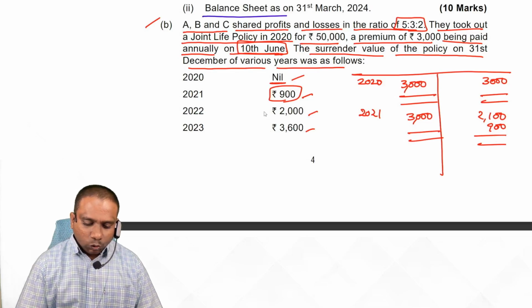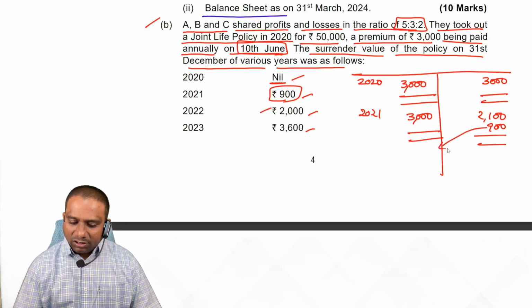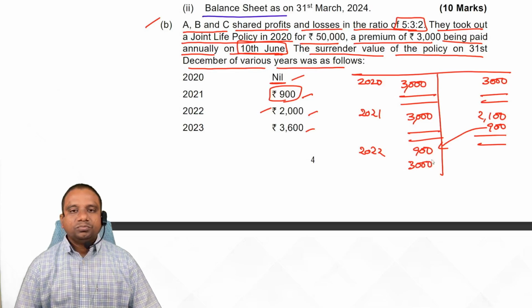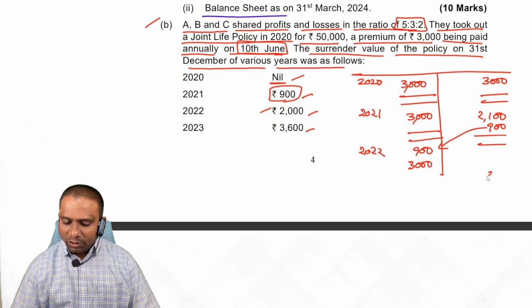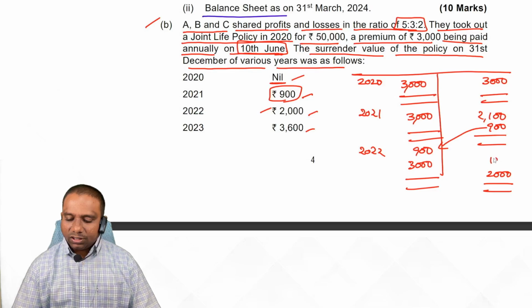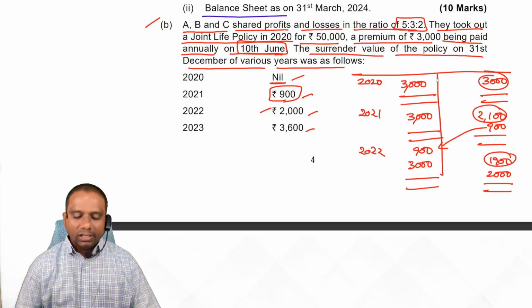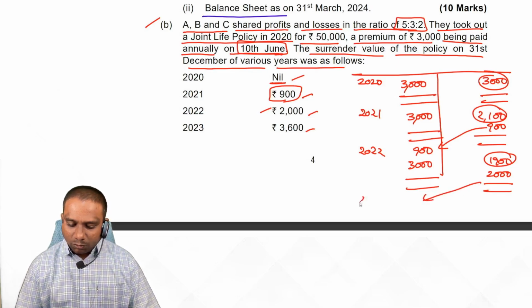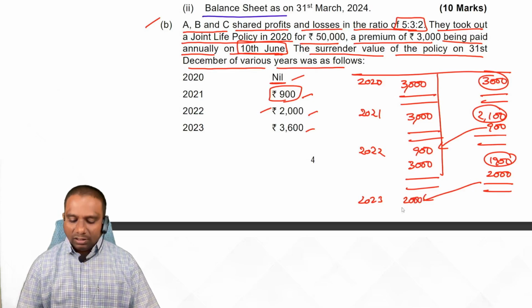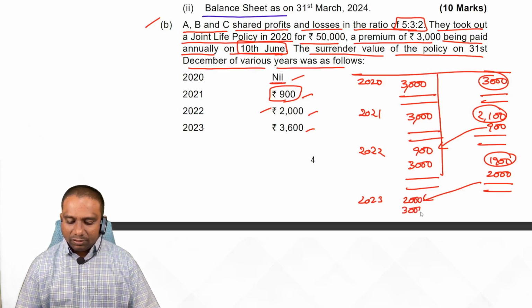Next one, 2022. Okay, this 900 is carried forward. In 2022, again we pay premium of 3000. But when you surrender the policy in 2022, how much amount do you get? 2000 rupees. Debit minus credit, how much? 1900 is the loss. These amounts we transfer to the P&L account. Next year, 2023. How much amount do we have? 900. Again in 2023 we pay 3000 rupees.